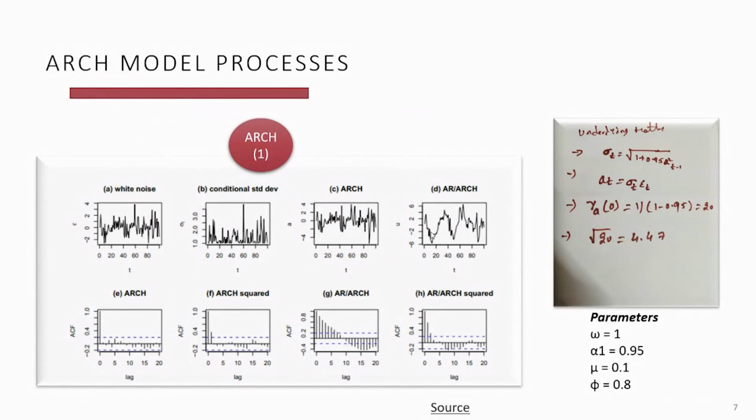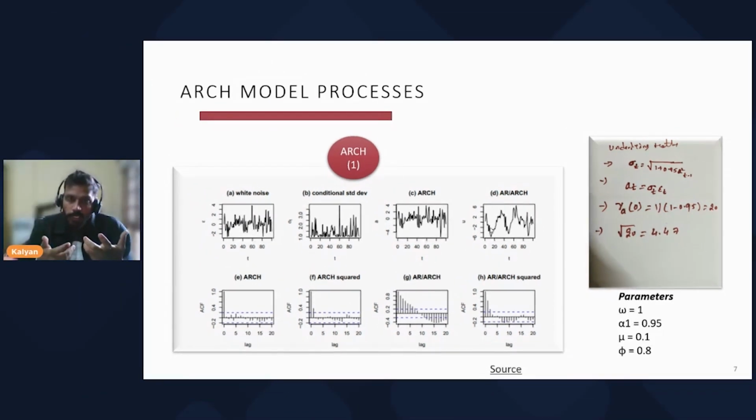Now, let's talk about the ARCH model process. Before I deep dive in, let's try to understand in which situations or cases we actually use the ARCH models. For instance, let's say we are fitting an AR model, and we can see that the residual looks like white noise, but we are concerned about the decay of the lags on the ACF plots of the series. I'll talk in detail about the ACF and PACF plots in the coming slides. For now, just follow the flow to understand the context.